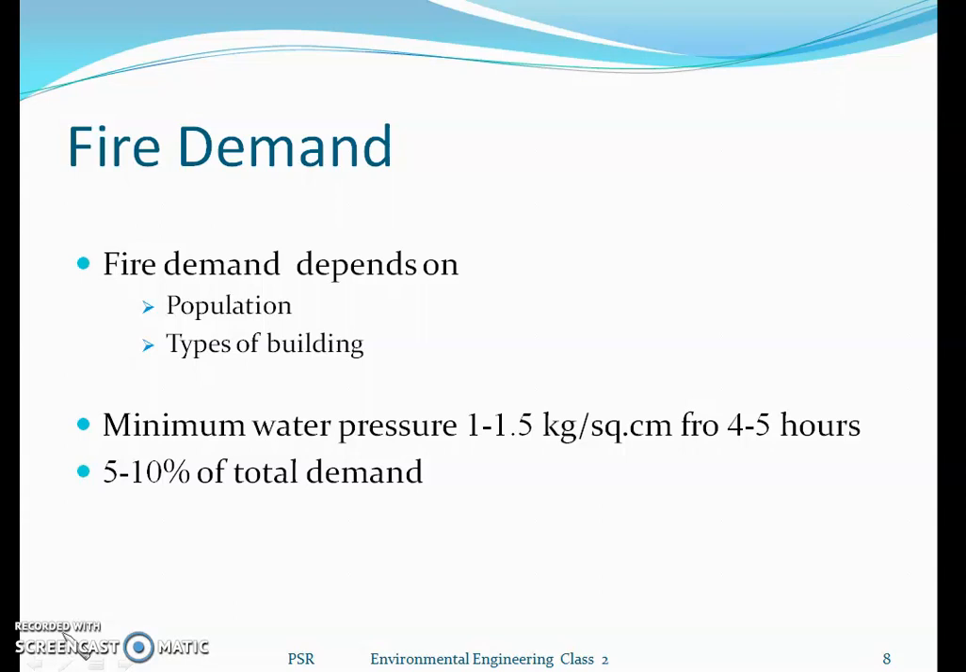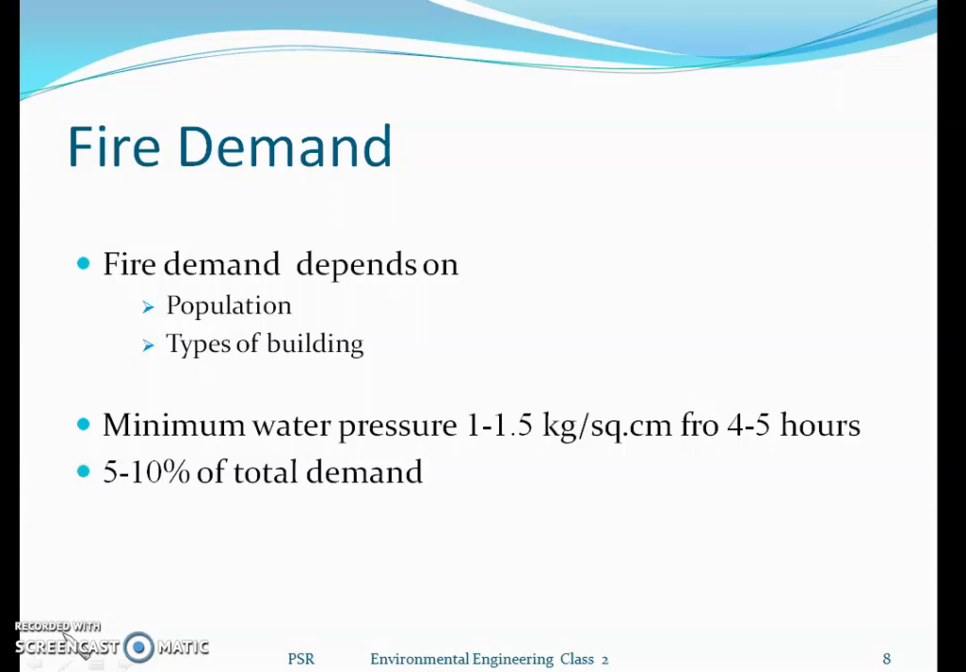What is fire demand? Whenever a fire accident takes place, we have to fight against the fire. For that we do require some quantity of water. That quantity of water is calculated depending upon the population in that particular area, the community, the city or the town, and the type of buildings. These two factors decide the fire demand. If the density is more and heavy buildings or high rise buildings are there, the density of the population is more and we require more water. The fire demand goes high.